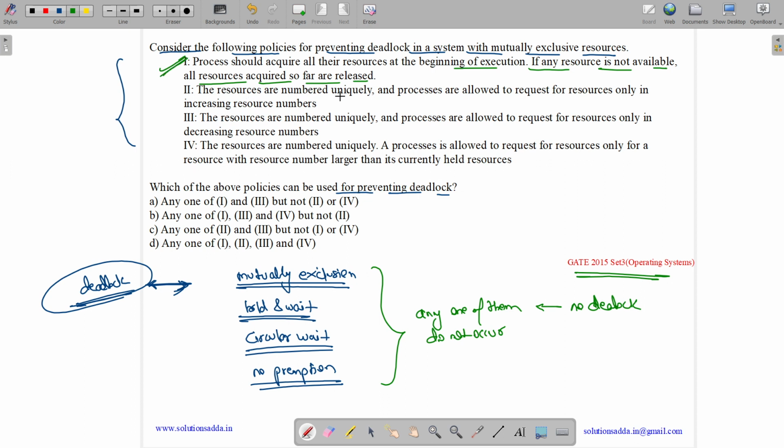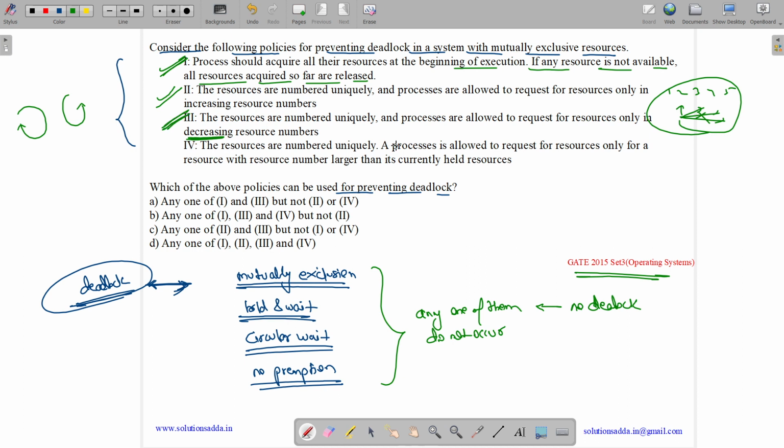Second is the resources are numbered uniquely and the processes are allowed to request for resources only in increasing resource numbers. So if we number the resources and we allow them to acquire the resources only in increasing number, then it basically violates the circular wait, as we will be having an acyclic graph. So this also prevents. Third option is similar to the second option, but here we have decreasing resource number. Here either we can number the resources in increasing manner or decreasing manner, both will violate our circular wait.